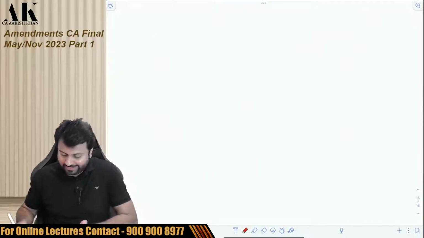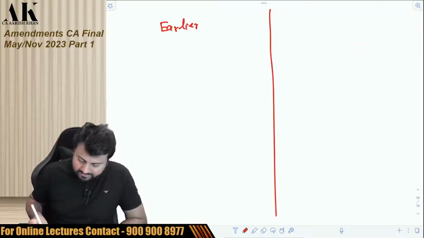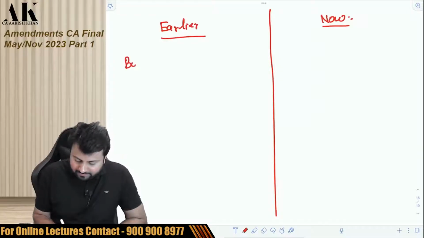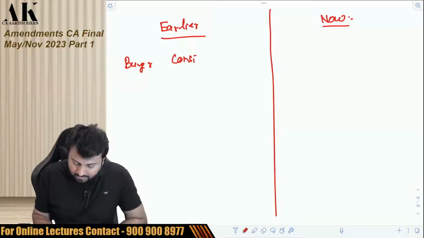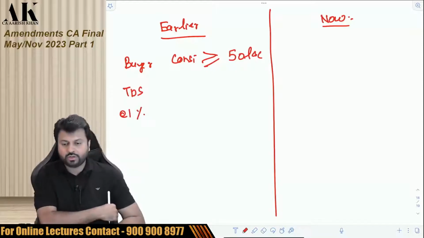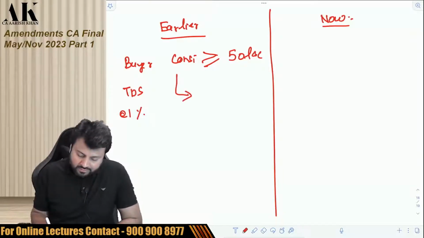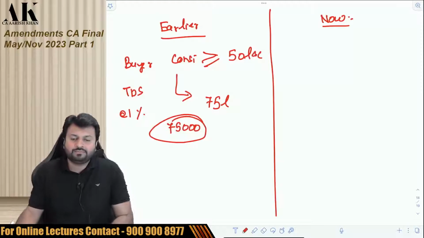What was the position earlier, and what is the position now? I'll just explain with the help of an example. Earlier, if you are a buyer and you purchase an immovable property of a consideration which is greater than or equal to 50 lakh rupees, then you have to deduct TDS at the rate of 1%. So if the consideration is, suppose, 75 lakhs, then you have to deduct TDS of 75,000 rupees and pay to the central government before the prescribed time.